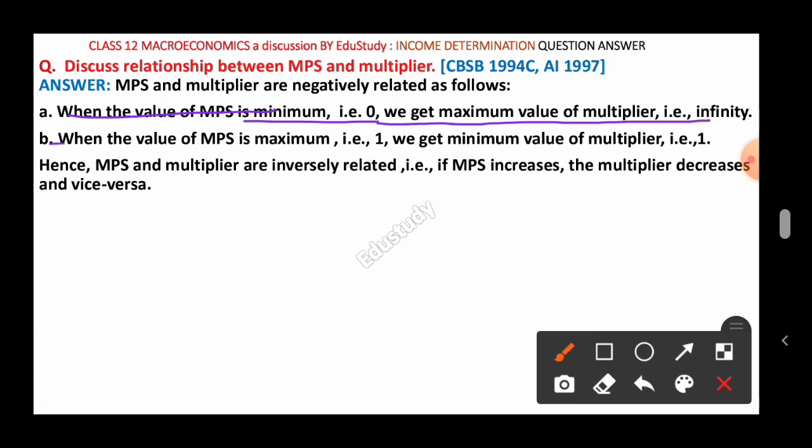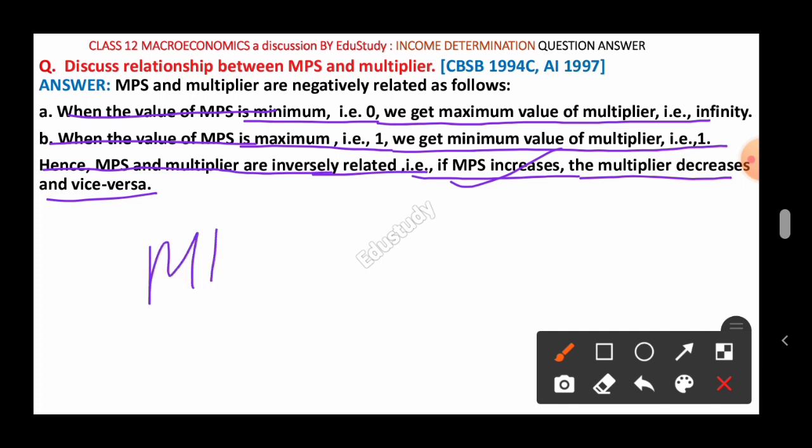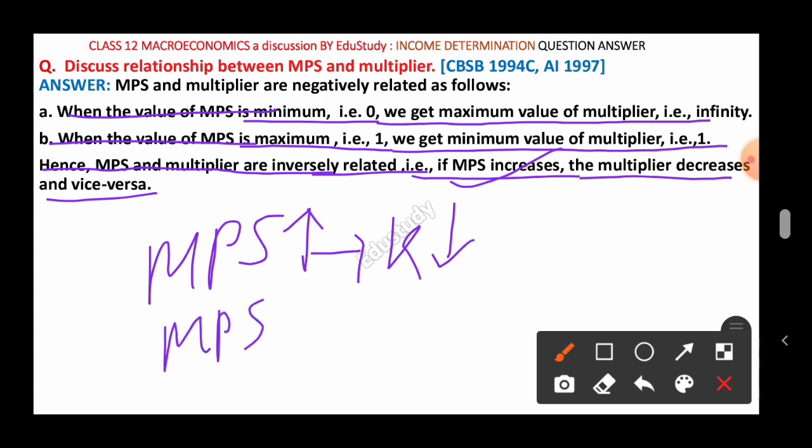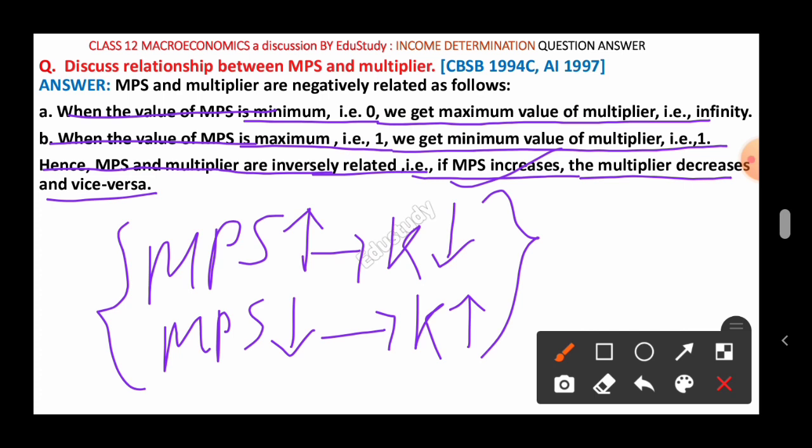Similarly, when the value of MPS is maximum, that is 1, we get the minimum value of multiplier, that is 1. Hence MPS and multiplier are inversely related, that is if MPS increases the multiplier decreases, and vice versa. Similarly, if MPS decreases, then multiplier will increase. So this is the opposite relationship between multiplier and MPS.